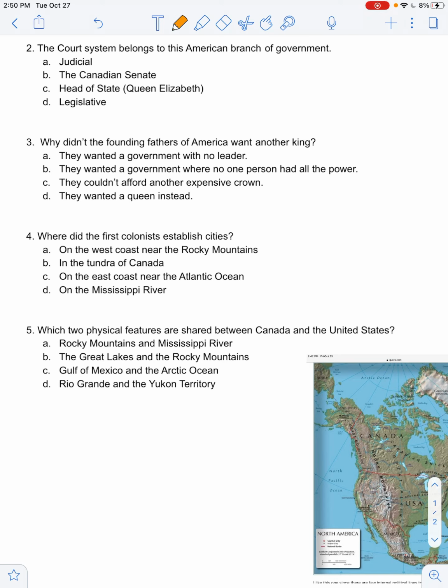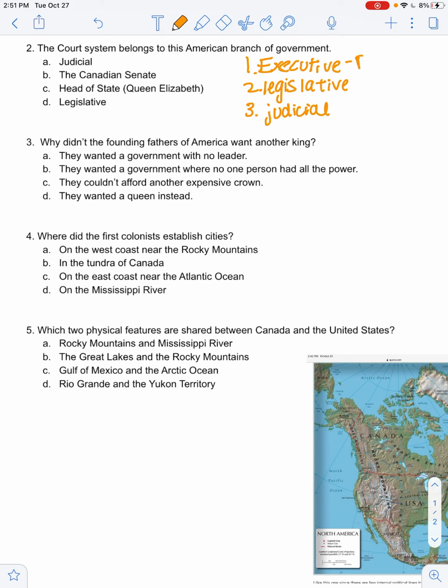So here in the United States, we have 3 branches of government. We have the executive, we have the legislative, and we have the judicial.